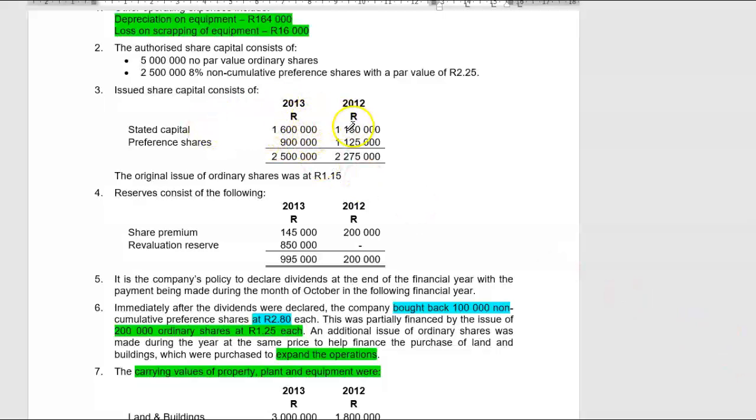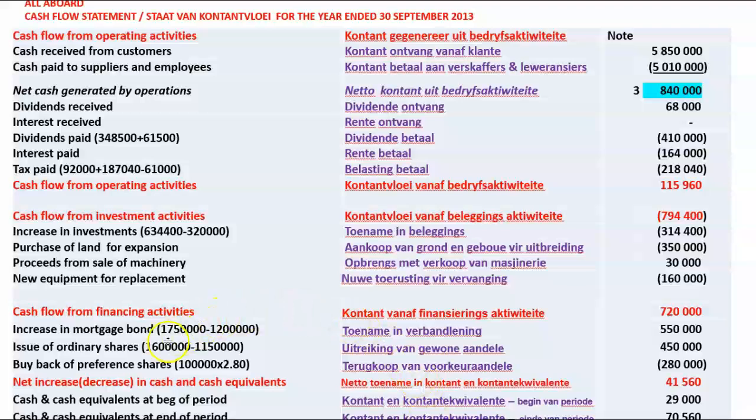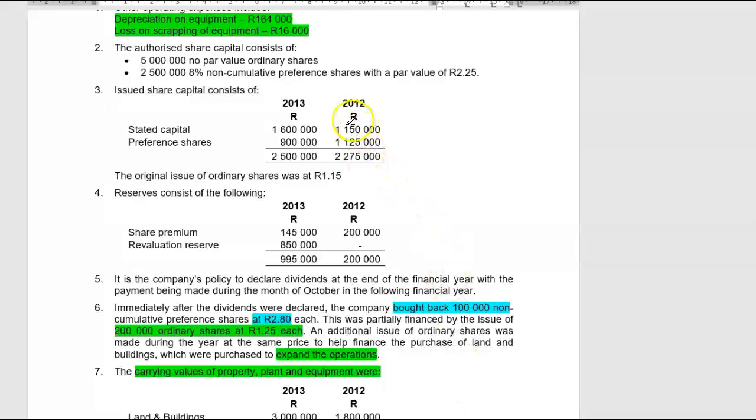So clearly there was an additional issue of shares. And they also told you what the original shares were issued for. But clearly if you just look at those balances, you can see what the increase of the shares was. 1.6 million minus 1,150 increase.